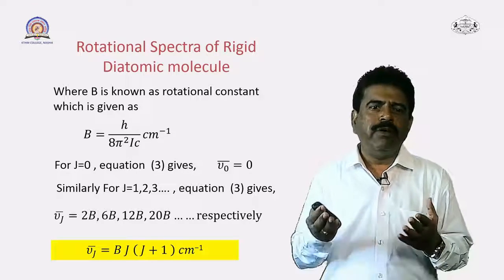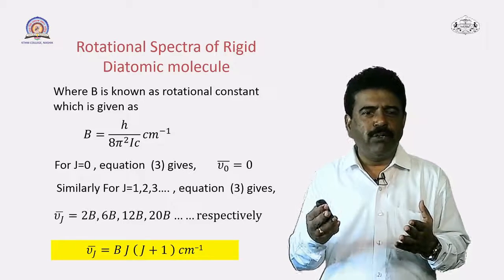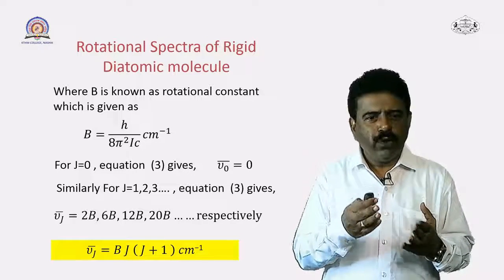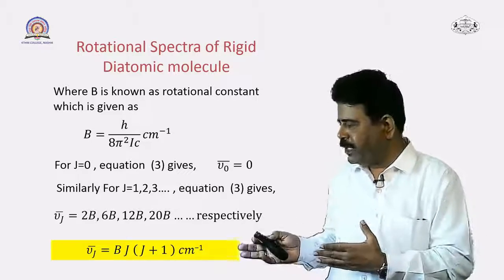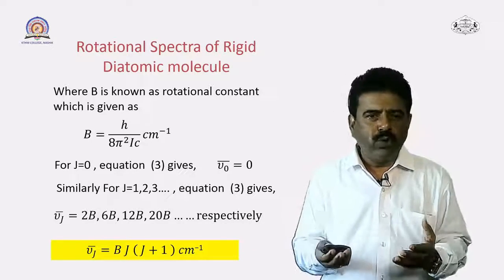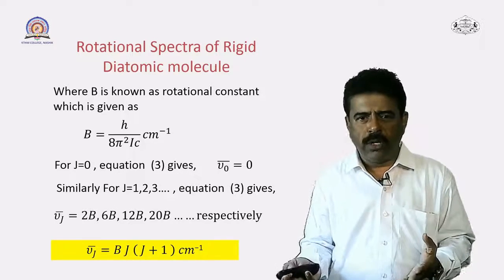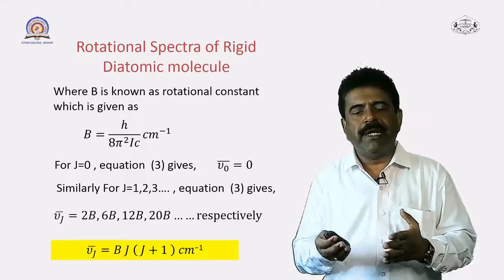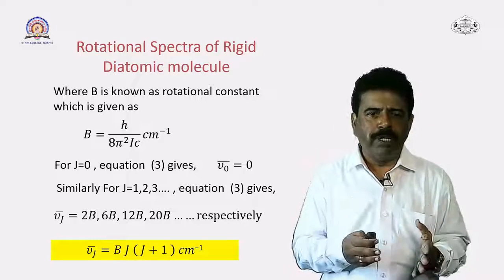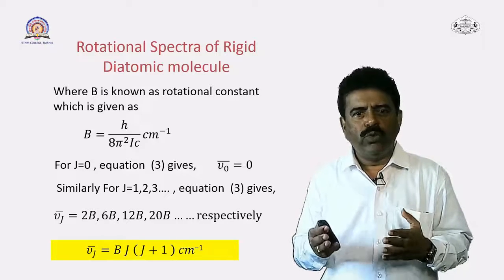For example, when j is equal to 1, the value j in bracket j plus 1 will be 2, so 2 into B, that will be 2B. Similarly, you can see the other values which I have represented here: for j is equal to 2 it is 6B, then for j is equal to 3 it is 12B and so on. So, these are the spectral terms for the corresponding rotational number j is equal to 0, 1, 2, 3 and so on.